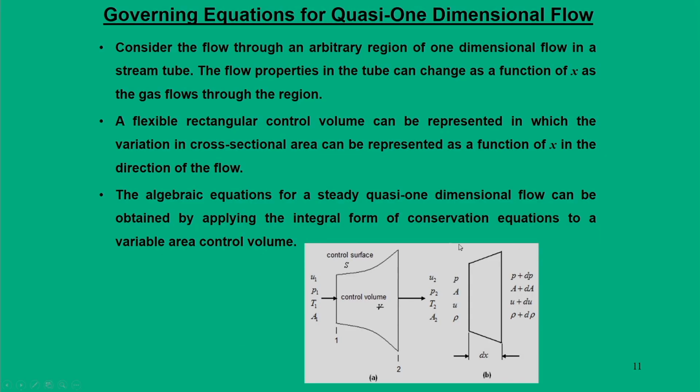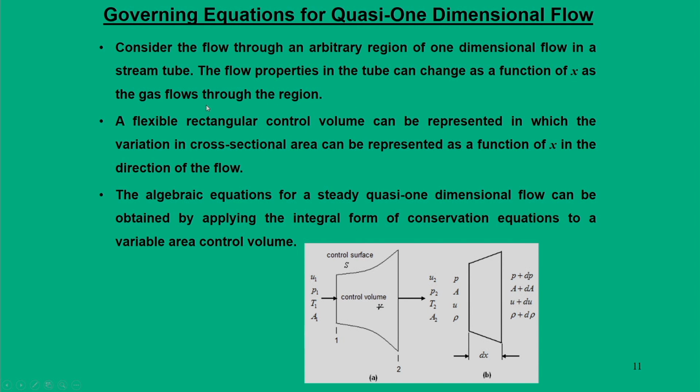These I have already explained. Just to go through this, I can read out that we are now moving to quasi one dimensional flow analysis, for which we are going to derive the governing equations. In this case we have to consider any arbitrary region in the one dimensional flow through a stream tube. The flow properties in the tube can change as a function of x.